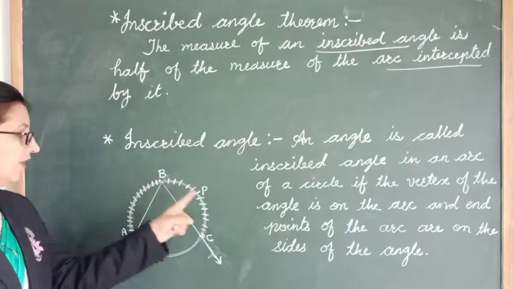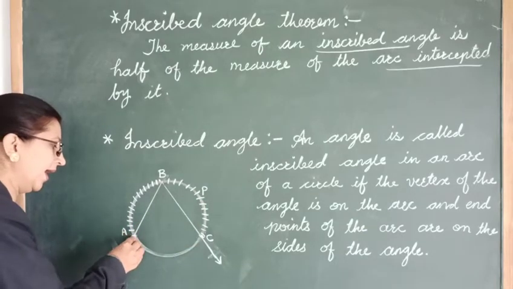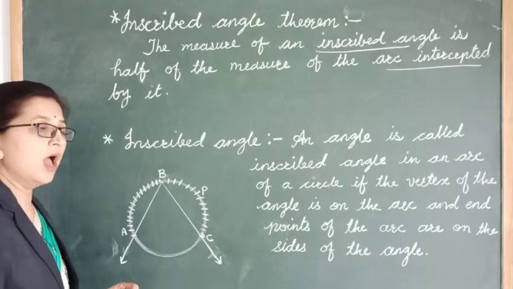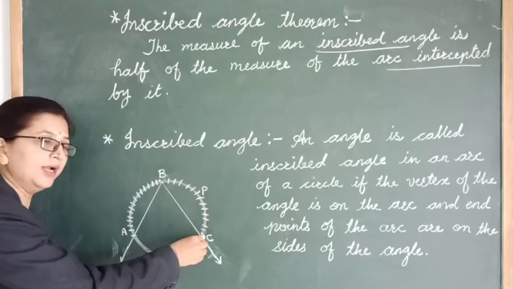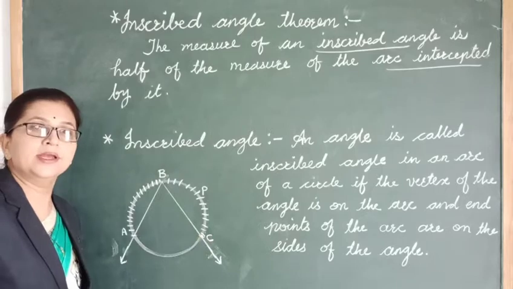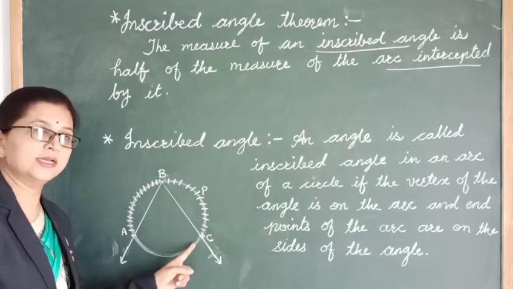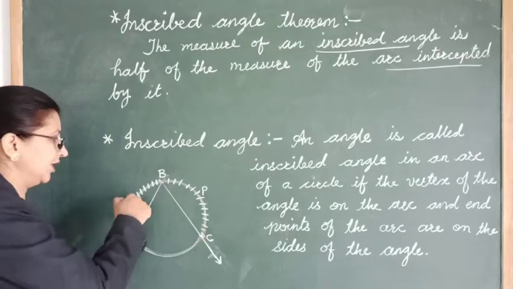Now here in the figure you can see there is an angle ABC. Okay, and arc ABC, or we can call it arc APC. Now here we already took the angle ABC, so we will consider this arc as arc APC, which is shaded here.